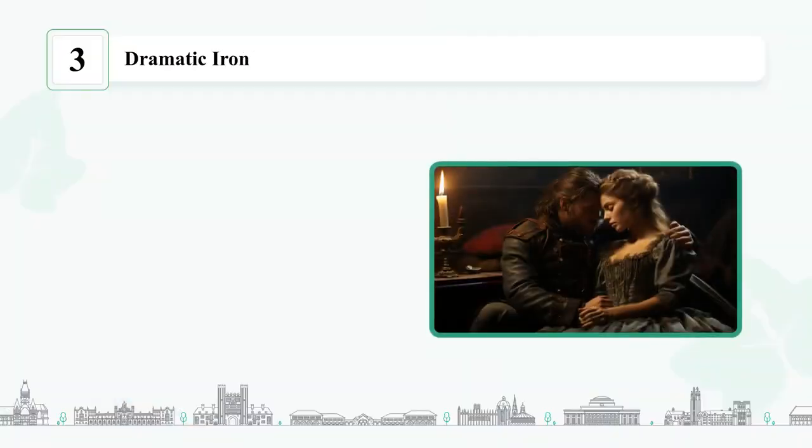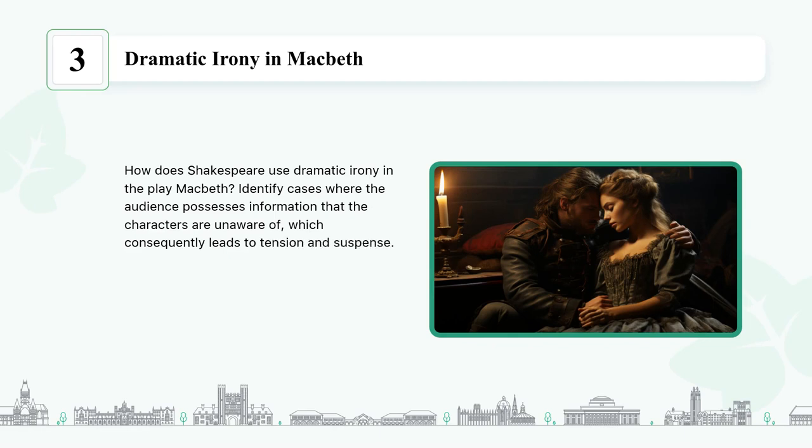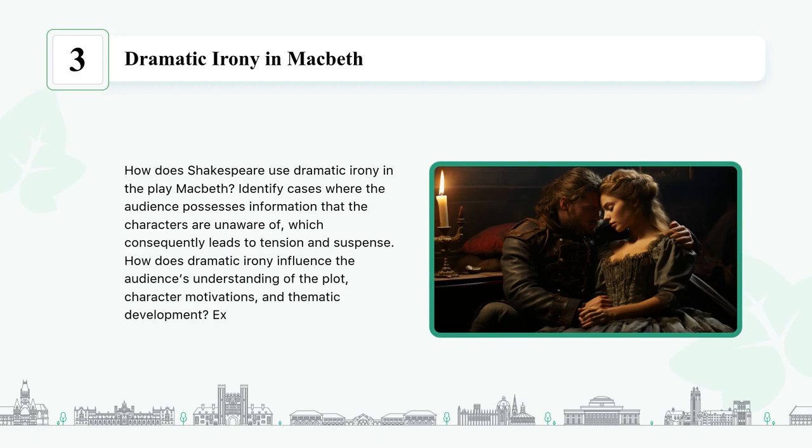Dramatic irony in Macbeth. How does Shakespeare use dramatic irony in the play Macbeth? Identify cases where the audience possesses information that the characters are unaware of, which consequently leads to tension and suspense. How does dramatic irony influence the audience's understanding of the plot, character motivations, and thematic development? Examine the role of dramatic irony in conveying different themes.